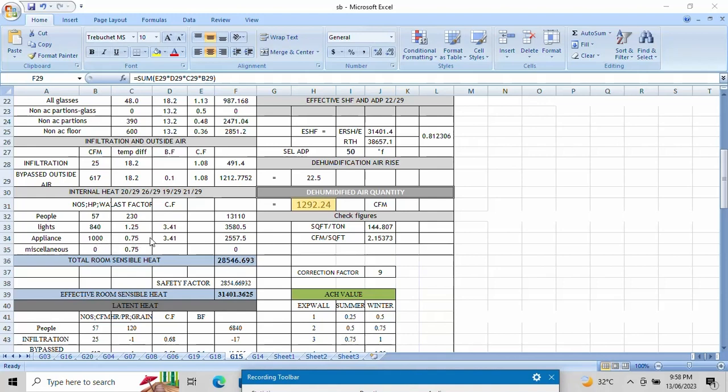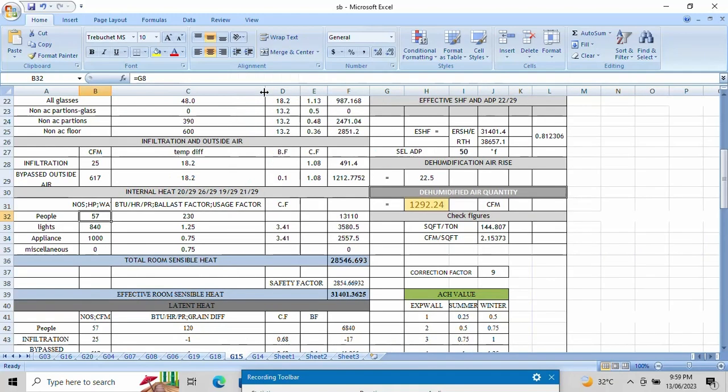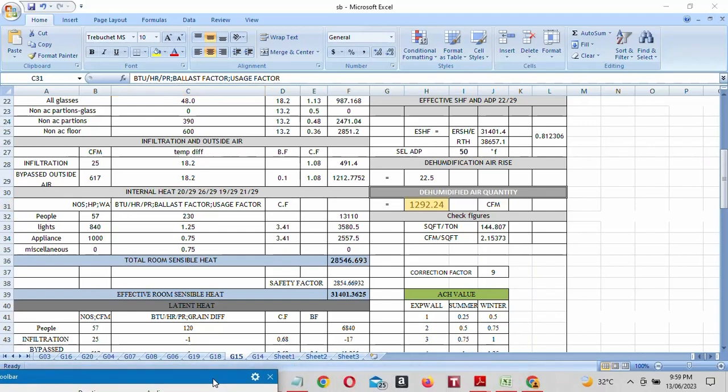And next is people. Here we have 57 people. Number of people is 57. Okay. And BTU, this we have to take from the data book. One second.